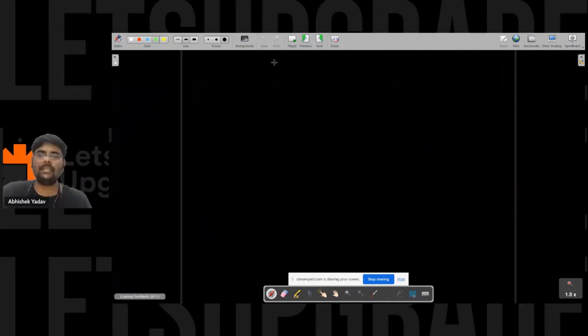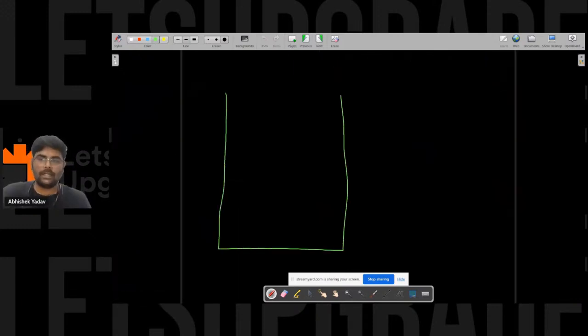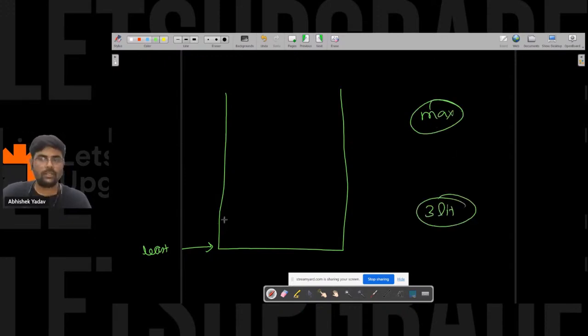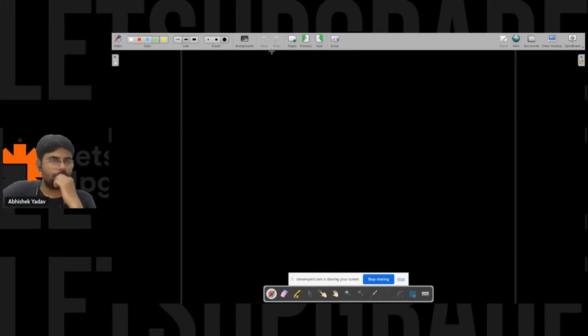You can understand it like this: you have a container, and for this container you have to take the least one. After that you have to fill the container so that you get the maximum water in it. So the first time you filled 3 liters of water, and like this. Is it clear? Yes or no? Please write in the chat. Okay, clear. So let's move to the next question.